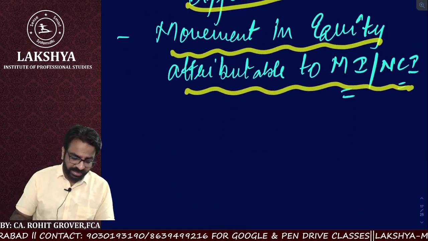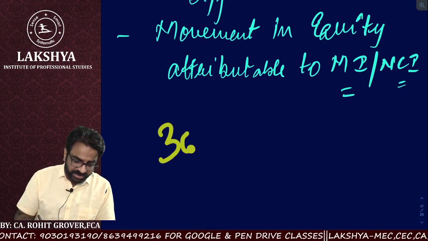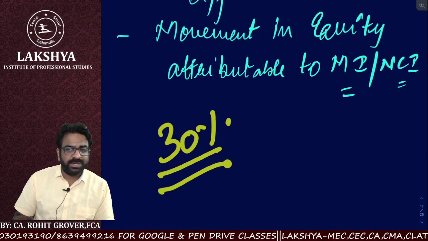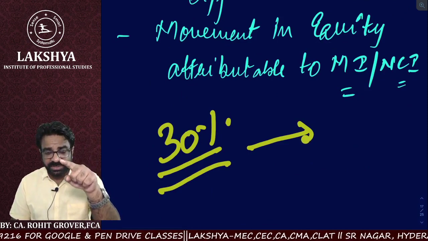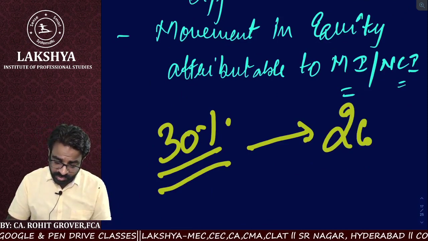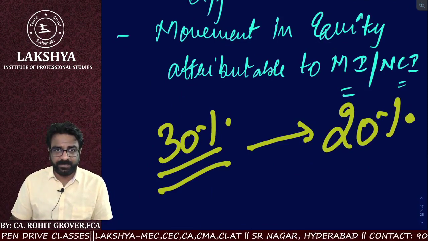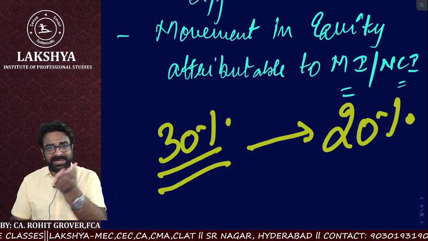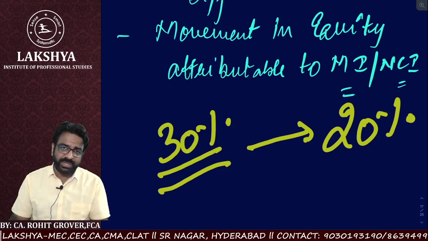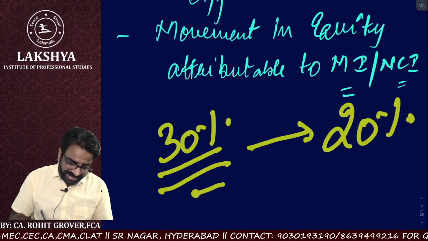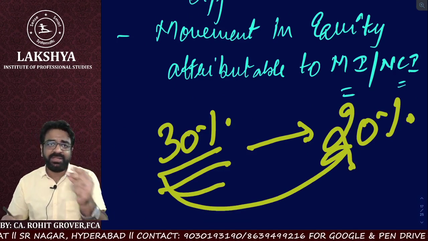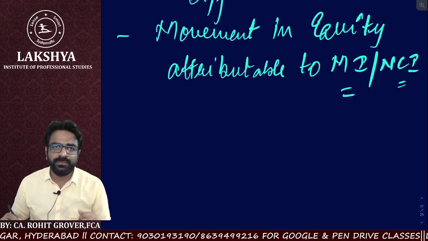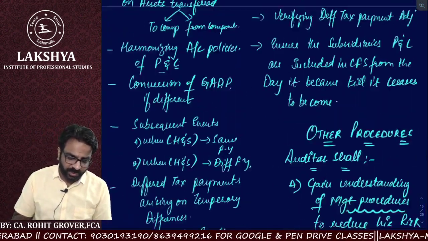So what do you mean by movement? Say for example, compared to last year, the company has increased its holding by 10%. Therefore, minority interest is reduced to 20%. If the holding interest is increased by 10%, minority interest is reduced by 10%, or not? So is there any movement? Yes, movement of what? A 10% reduction. That is also something we have every year. So that's why it is known as what?